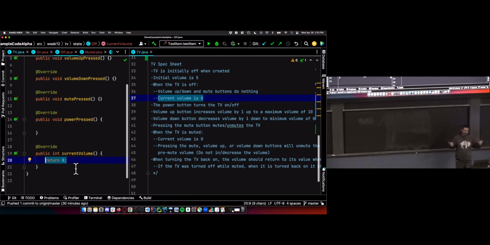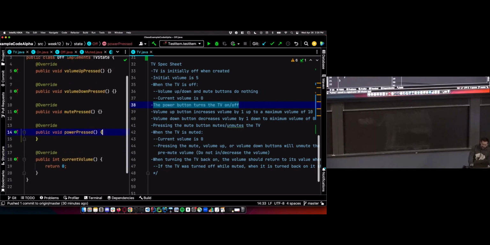Cool. Current volume returns 0. Done. The power button turns the TV on and off. So when the power button is pressed, the TV will turn on. So we have a transition to on. So we're going to transition the TV to the on state.